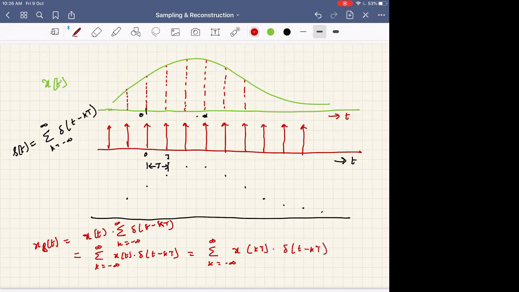Why are both the same? Tell verbally. Why do you think these two are the same? Impulse train only exists at kt points. Right, the impulse train is only non-zero at these locations. So the summation will be zero in other regions, and only these are the overlapping instances of x of t. Okay, so this you can write.